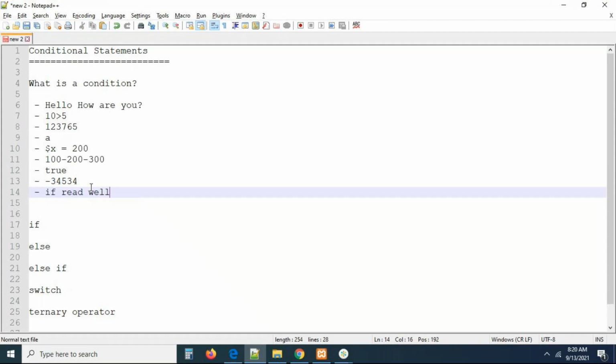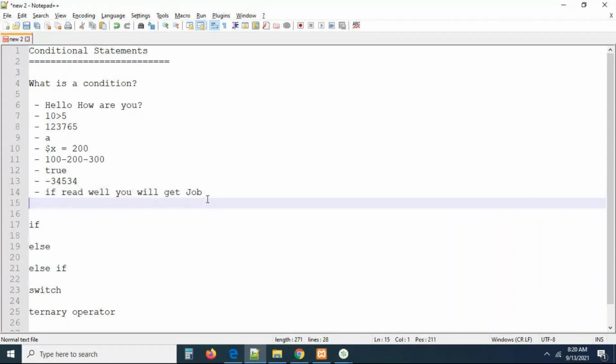If you read well, you will get a job. We can get a job, or you will get a job. Okay, you will get a job. I wrote something like this. Is this a condition? This is something I wrote as a plain statement actually.